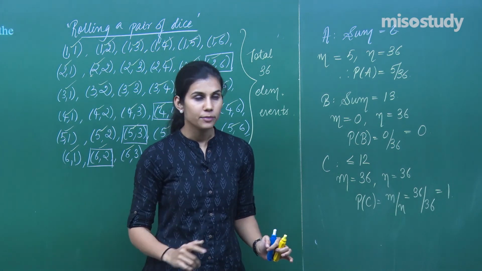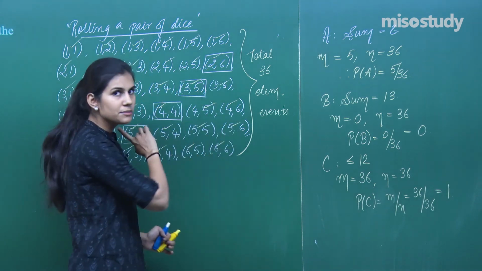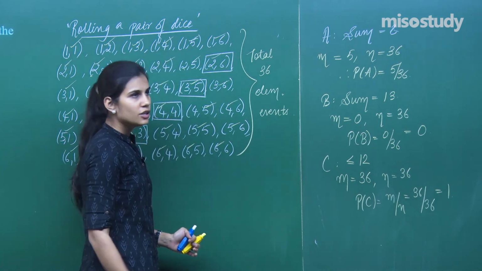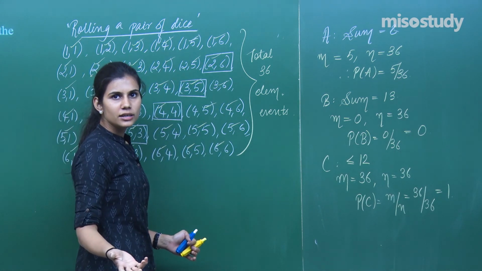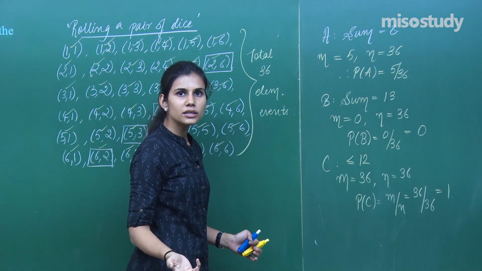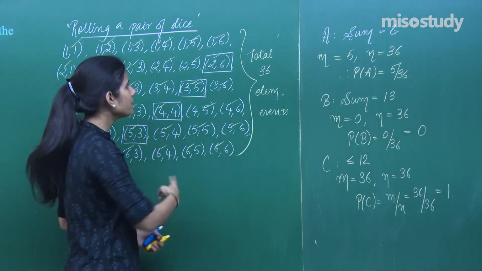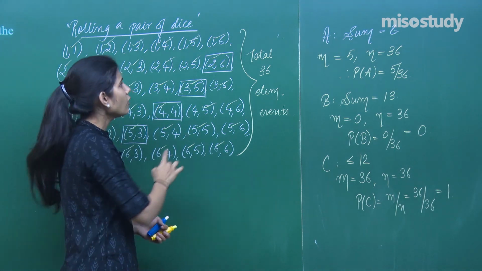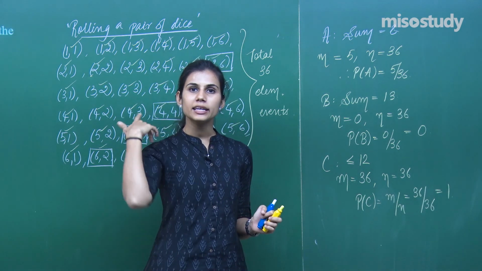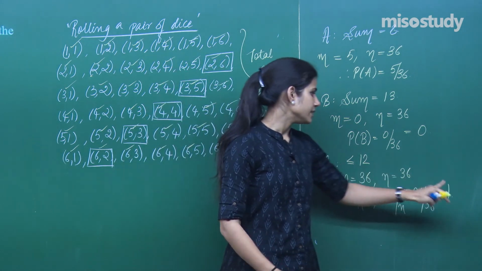Every time this will happen, because you can see each time that you roll this pair of dice, you will get one of these outcomes, and any of these outcomes is favorable to event C. So one of these outcomes is going to occur, and when the outcomes occur which are favorable to an event, you say that event is going to occur. So any number of times you roll this pair of dice, each time you will be getting one of these outcomes, and all these outcomes are supporting the statement of event C. That means event C will be occurring in every trial. So it is a sure event, certain event, its probability is 1.